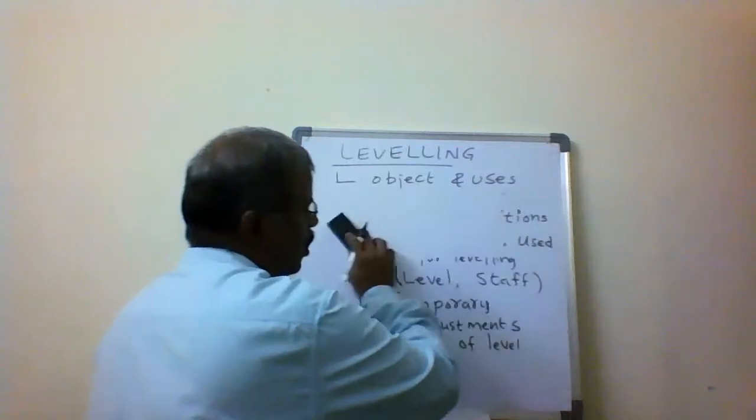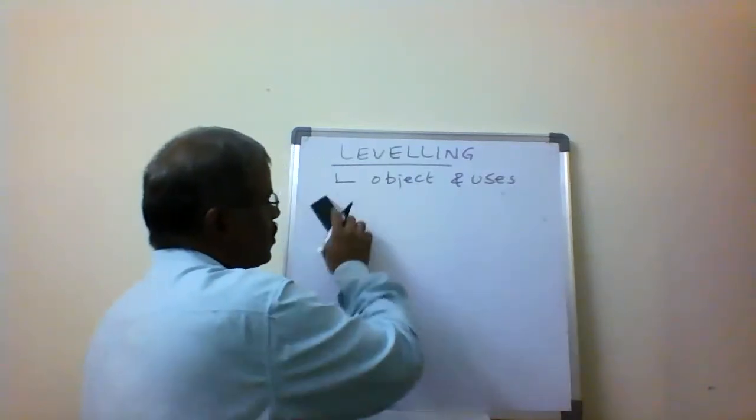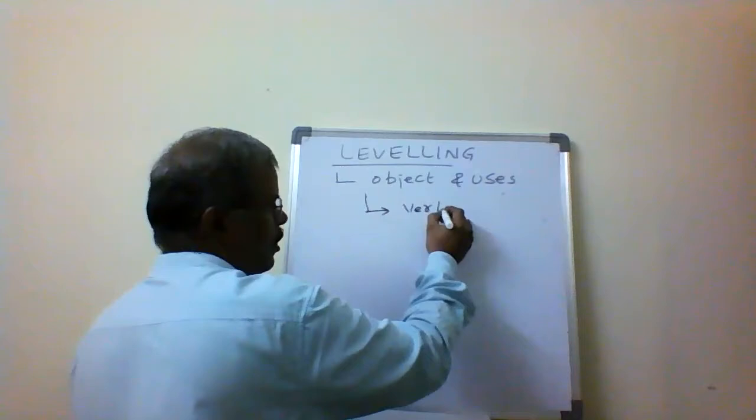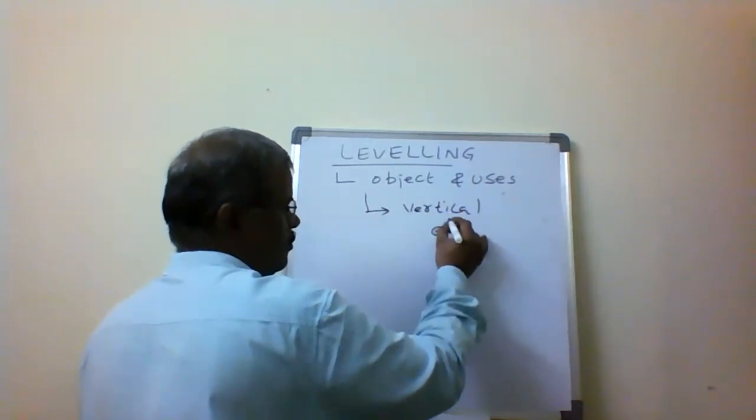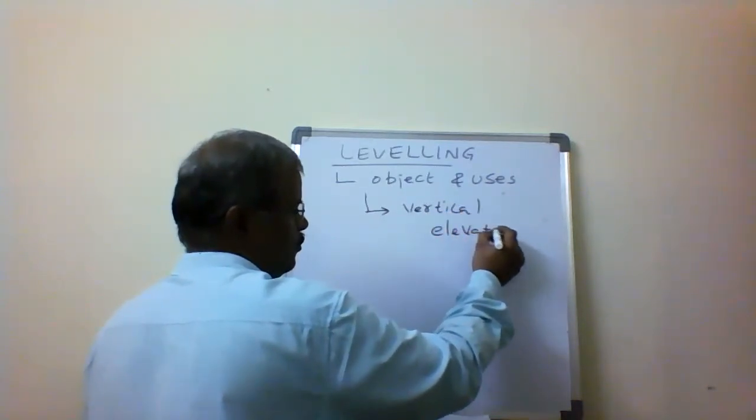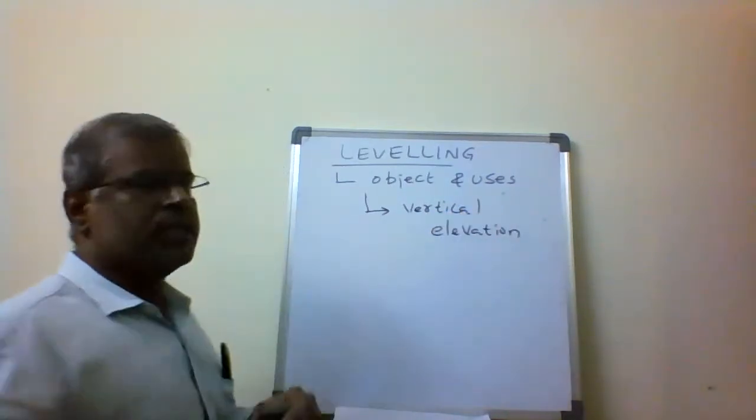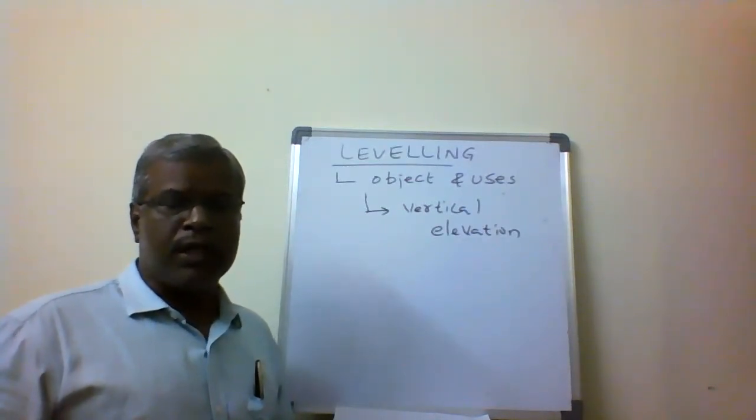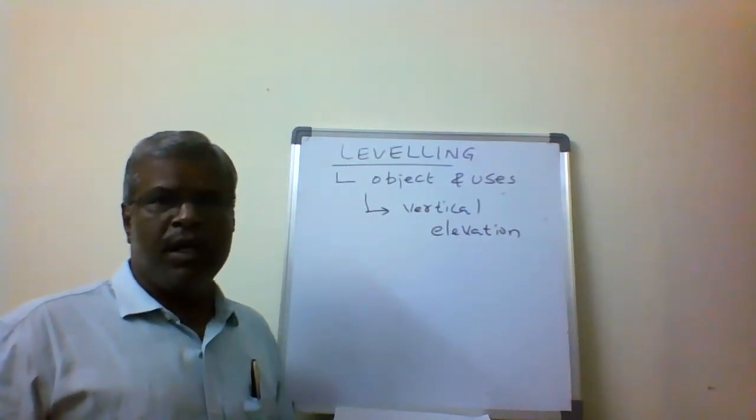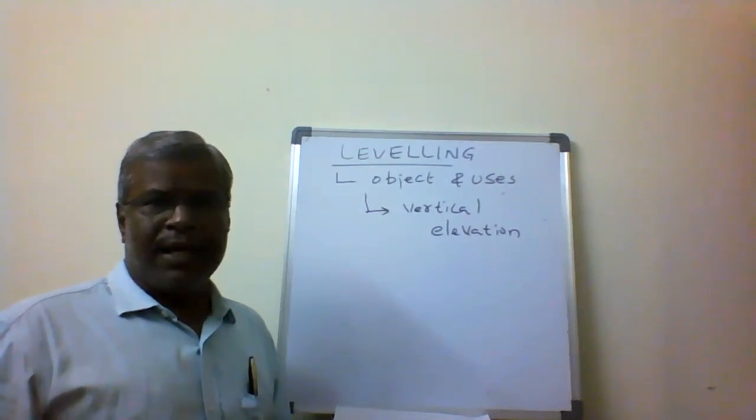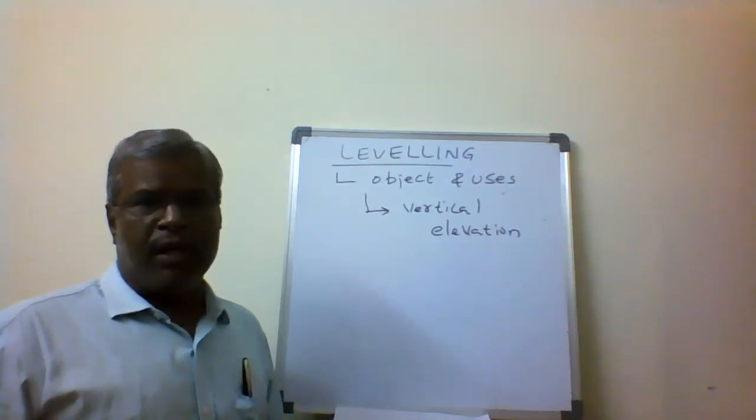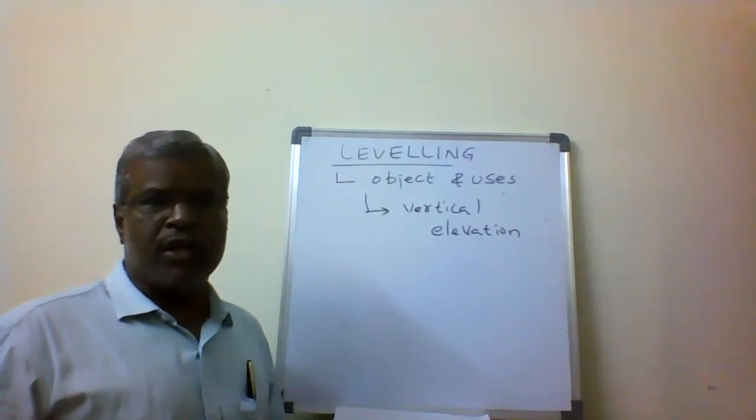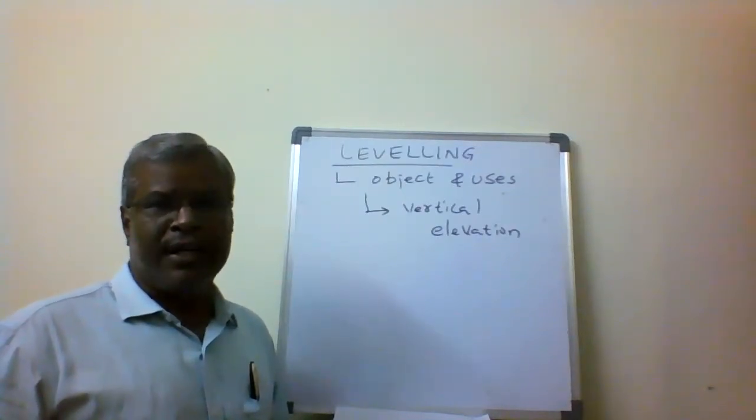So then coming to the object as well as the uses. The object is that we are able to get the vertical elevation, or we can say the vertical measurement. Previously, the linear measurements came completely under horizontal measurement, and leveling is carried out for vertical measurement in terms of vertical elevation, which is called height. In general, we call it height or depth.